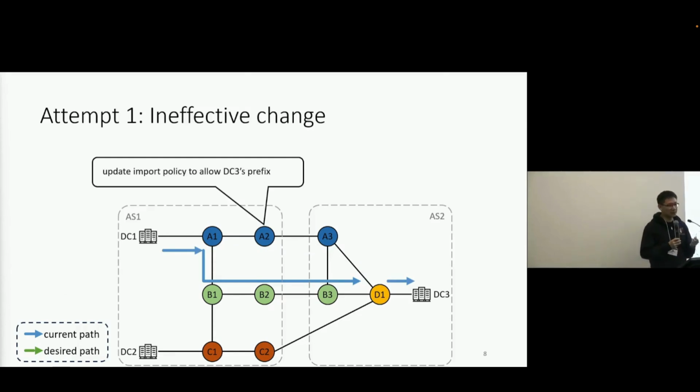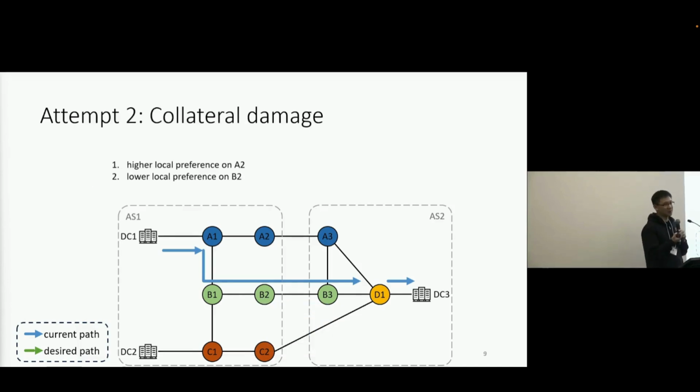So at the first attempt, the network operator updates the import policy for routers in A2 to allow DC3's prefix, hoping that the traffic would pick A2 as the exit point. However, after inspecting the path diff, they found there's no change at all. The root cause is that B2's route has a higher preference, so the traffic to DC3 still prefers B2 as an exit point. To fix this problem, the operator first of all raises the local preference on A2 and also lowers the local preference on B2.